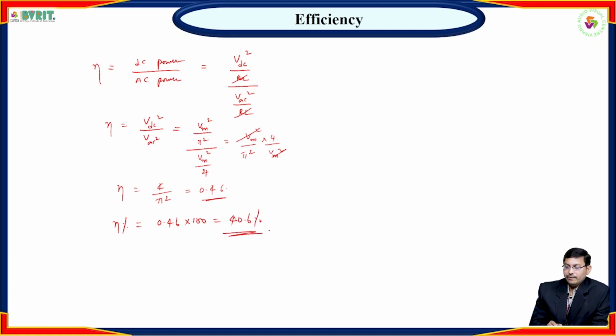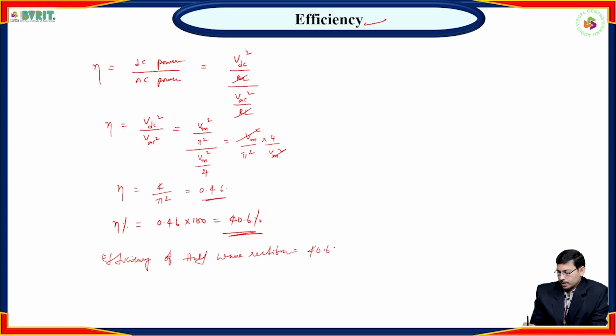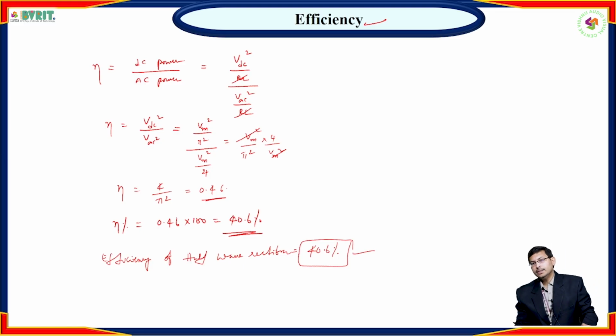So this is the efficiency of half-wave rectifier, 40.6%. In this way you can calculate the efficiency.